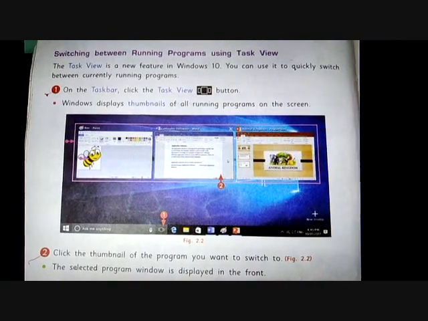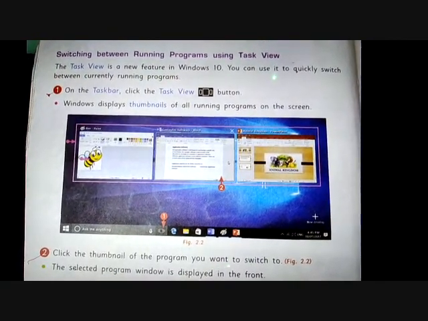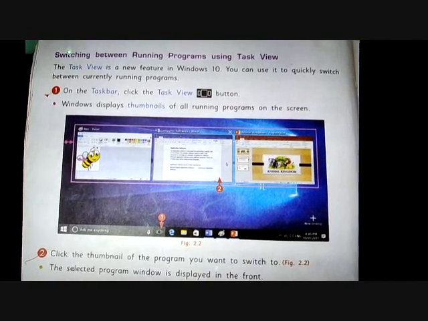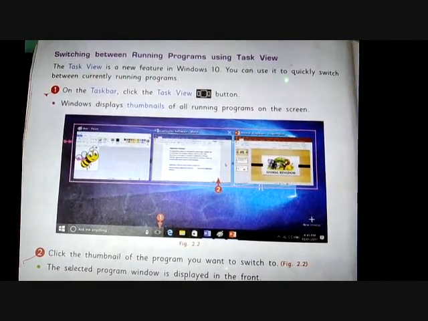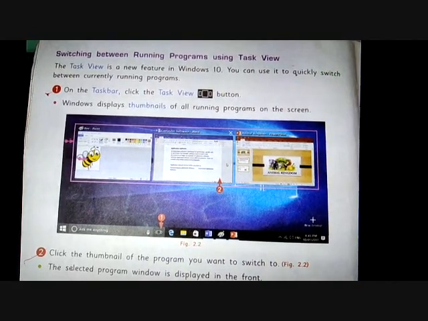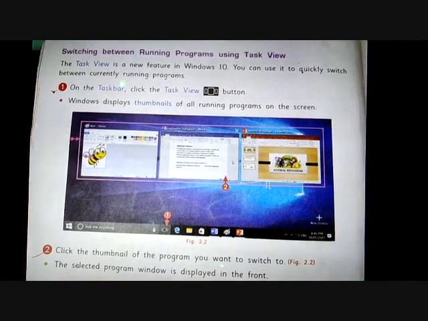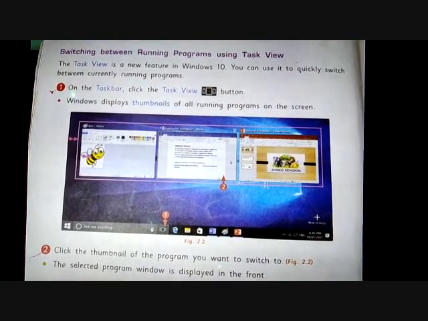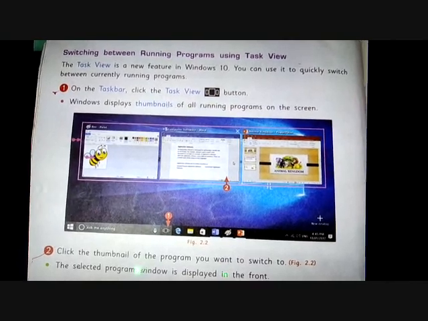Now this shows switching between running programs using Task View. Task View is a new feature provided by Windows 10. You can use it to switch to different running programs. Here you can see 3 programs are running. On the taskbar, click the Task View button. This is the Task View button in your taskbar.